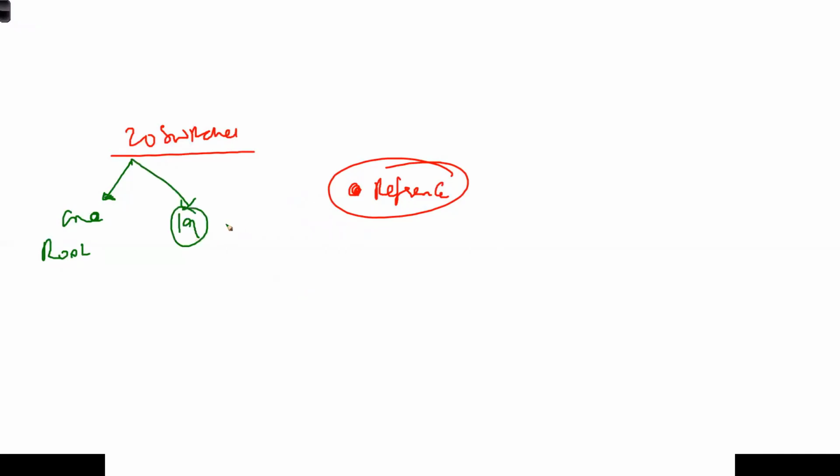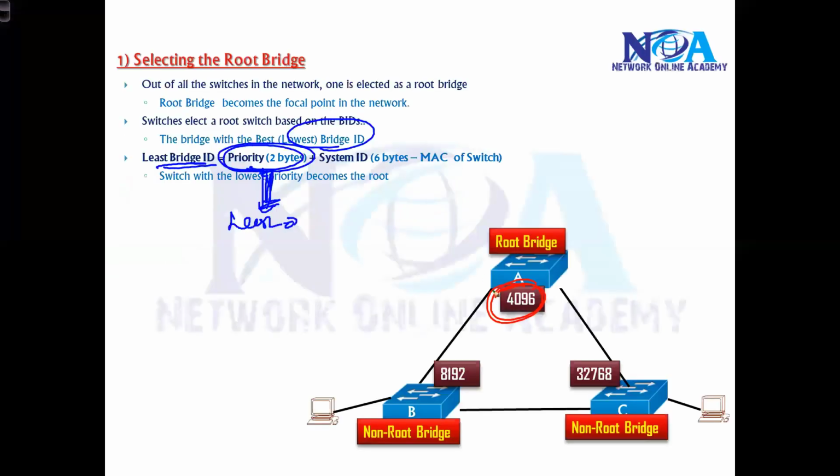So technically, if you have a network with 20 switches, let's say, there will be only one root bridge. You cannot have two root bridges, there will be only one root bridge, and the remaining 19 switches we call non-root bridges, or non-root switches. So if you have 20 switches or if you have 40 switches, you cannot have two switches as a root bridge for one VLAN. Which means in my case, out of 3 switches, one will be the root and the remaining will be the non-root bridges.